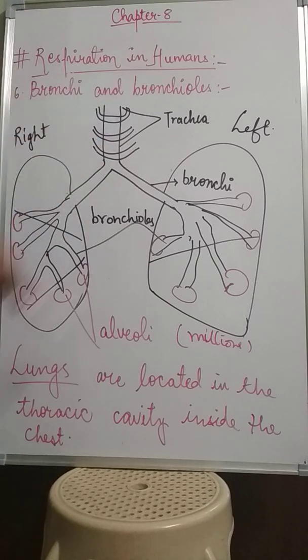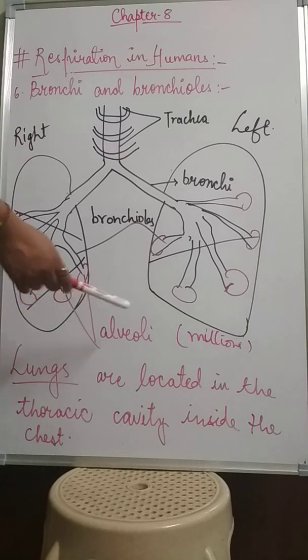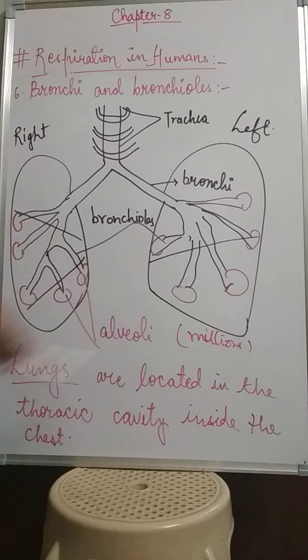Next to bronchioles are the lungs. You already know we have two elastic balloon like structures in the thoracic cavity inside the chest that are known as lungs. Each lung has millions of alveoli. That's why the exchange of gases takes place smoothly. Now there are some supporting bones and muscles which help in the efficient working of this whole respiratory system, and one of them is the rib cage.